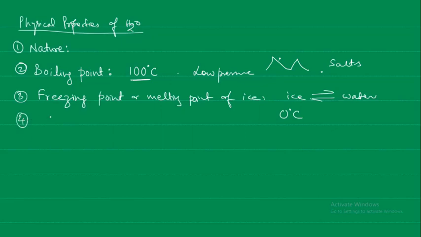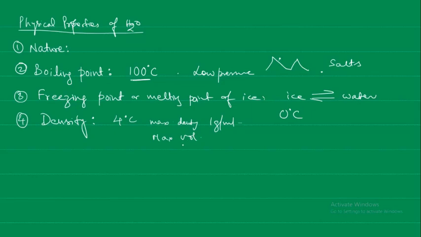Next, we look at the density of water. Density of water at 4 degrees centigrade is the maximum. Generally the special property of water is that at 4 degrees centigrade pure water shows the maximum density, which comes to 1 gram per ml, and maximum volume also it is exhibiting at this point.